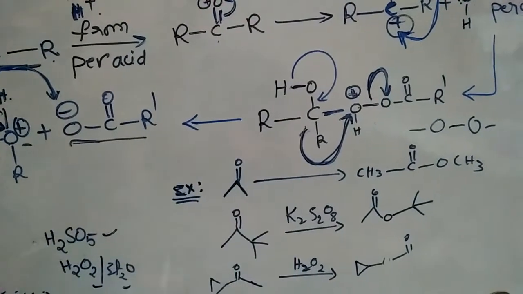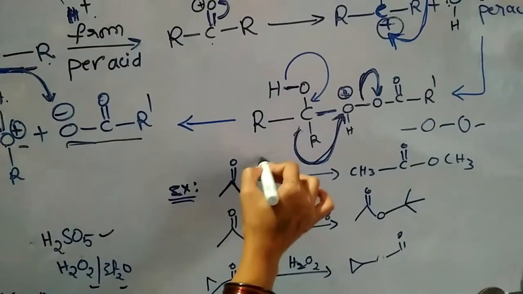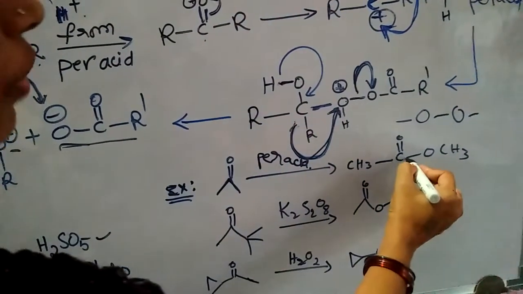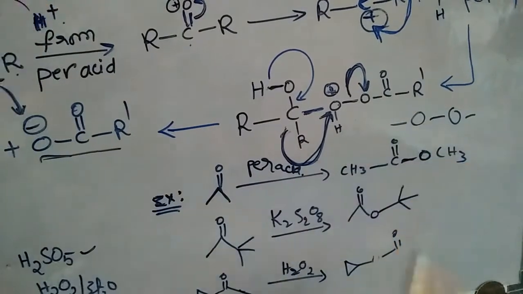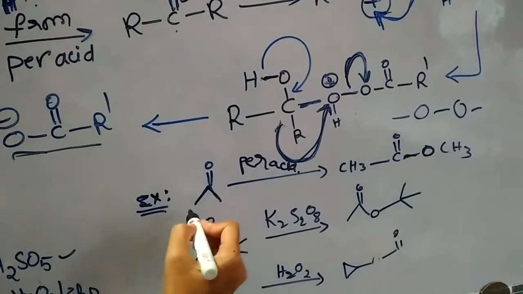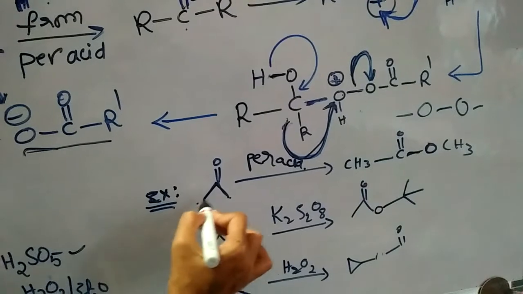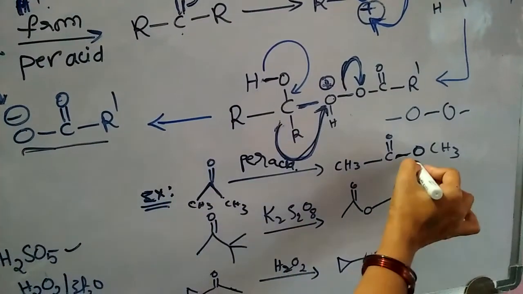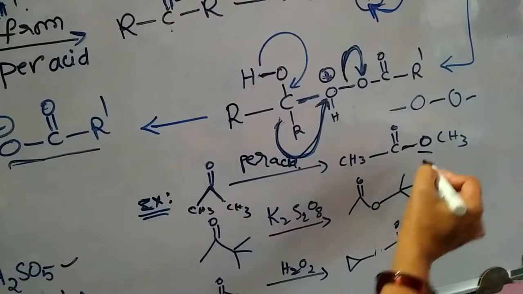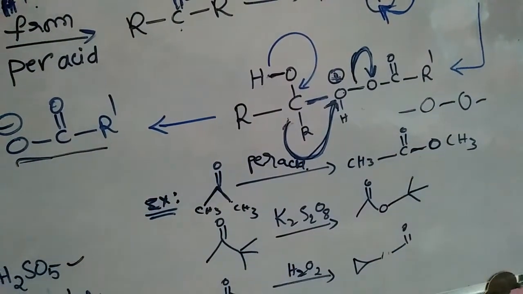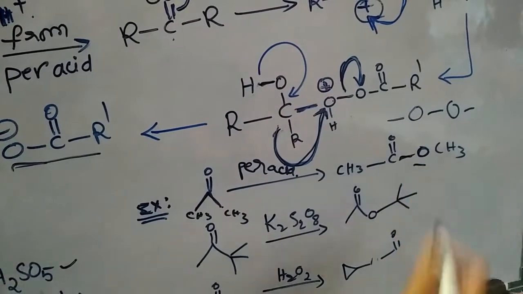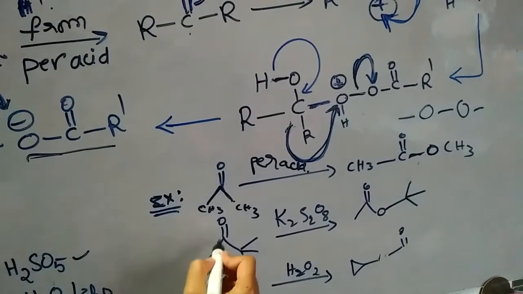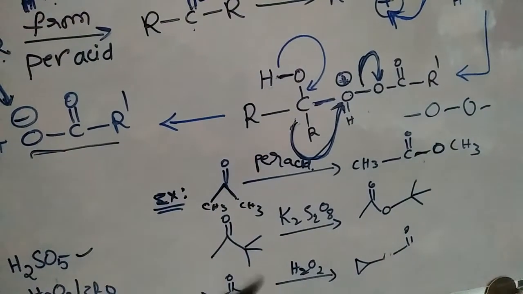For example, the ketone acetone in the presence of peracid. We have to keep one oxygen here. Both sides have the same group, methyl. This is the simple trick to find the product in the Baeyer-Villiger rearrangement: we have to find at which side we have to keep oxygen.